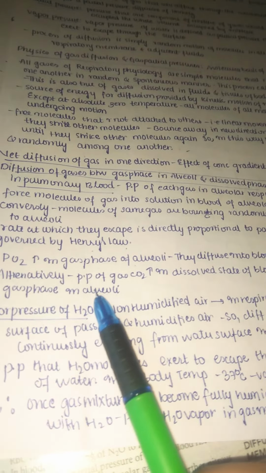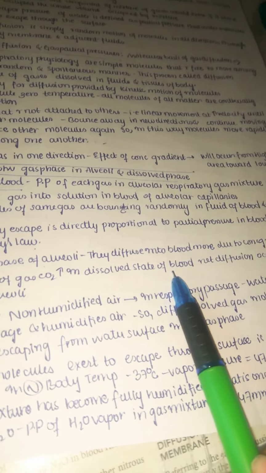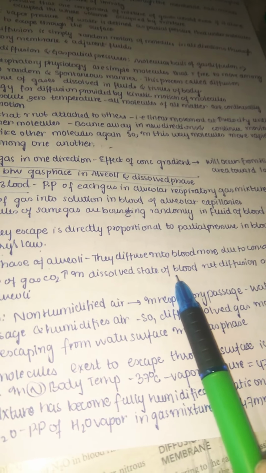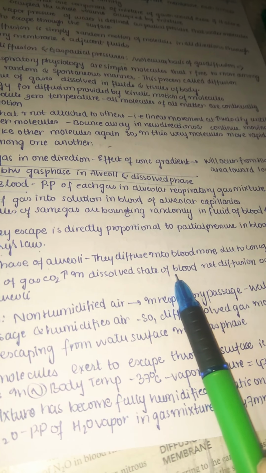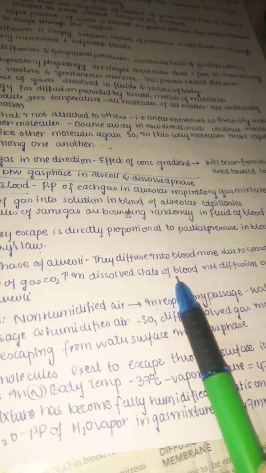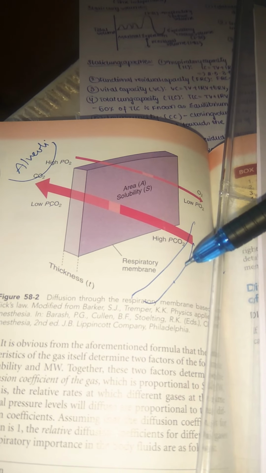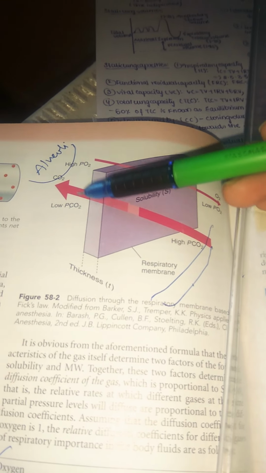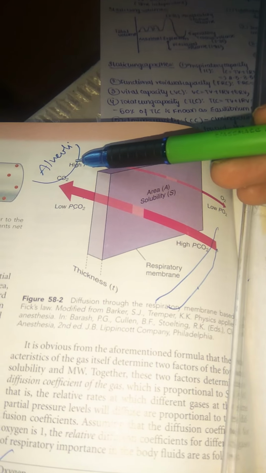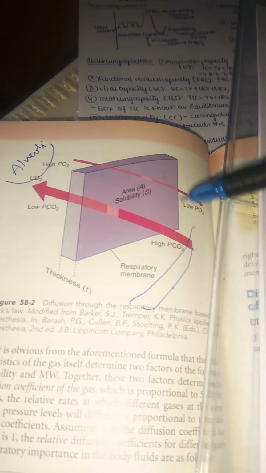Alternatively, the partial pressure of carbon dioxide is also high in the dissolved state of blood. In blood, carbon dioxide is very high because the pulmonary artery is carrying the deoxygenated blood which is coming from our inferior vena cava, the whole body, right? So the net diffusion occurs towards the gas phase in alveoli. What they mean to say is, this blood carrying deoxygenated blood tries to move the carbon dioxide into the alveoli, and the alveoli, which has the gas phase of oxygen, tries to send it into the capillary. So very simple concept.